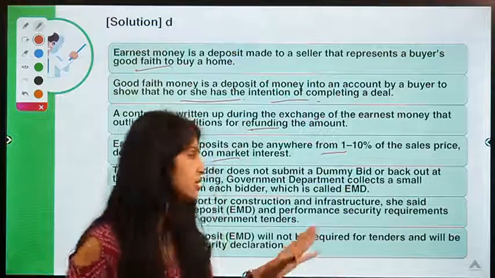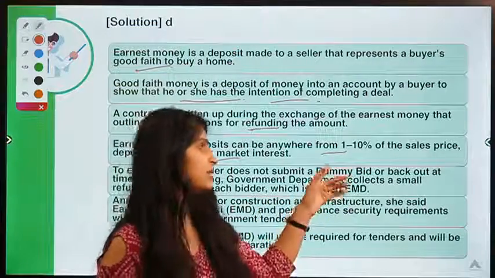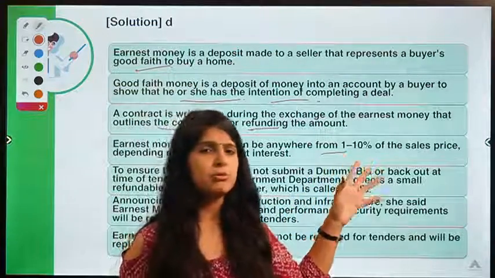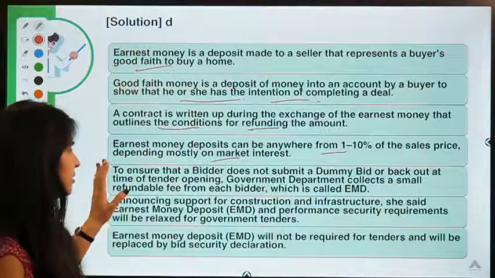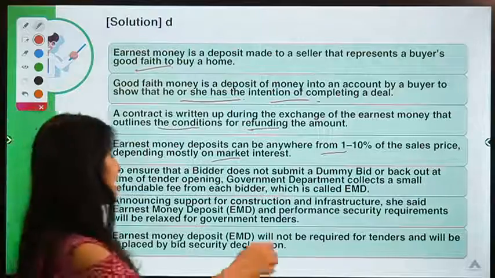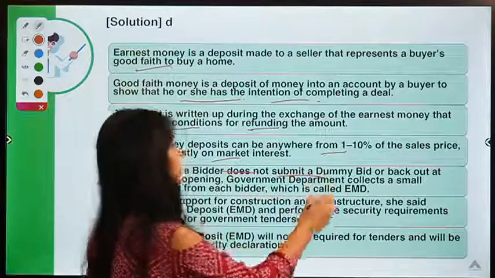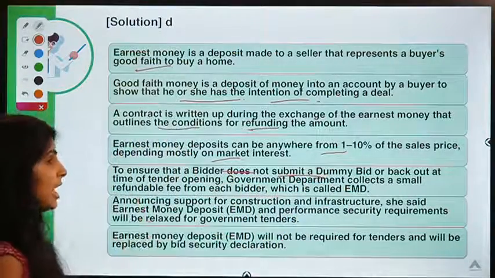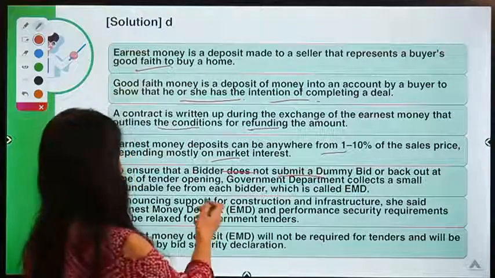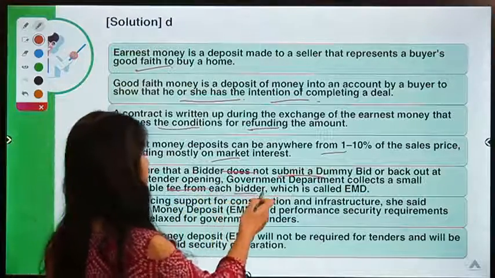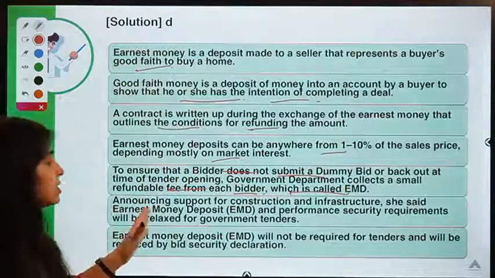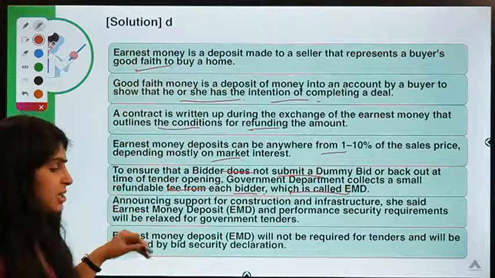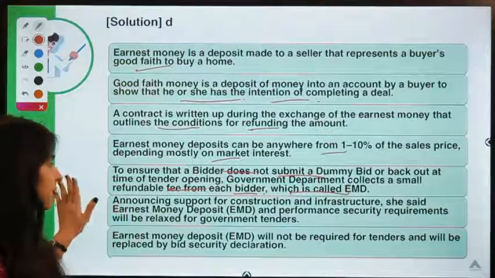So this term is also mentioned here, and this usually ranges around 1 to 10% of the contract price, right? So to ensure that the builder does not submit a dummy bid or back out, and the government does not face any loss, it collects a small refundable fee from each bidder, which is called EMD, right? Now, there has been some recent announcement regarding this, right?